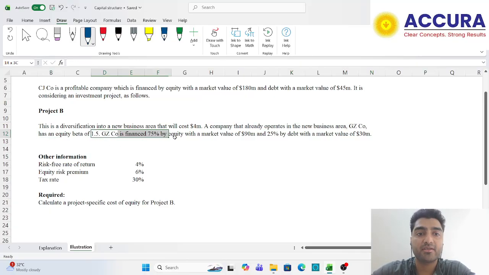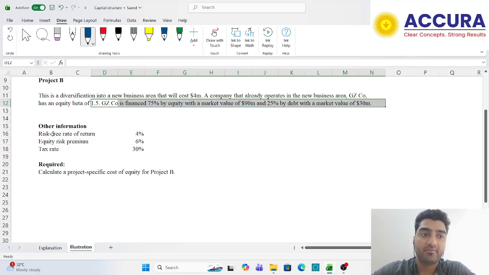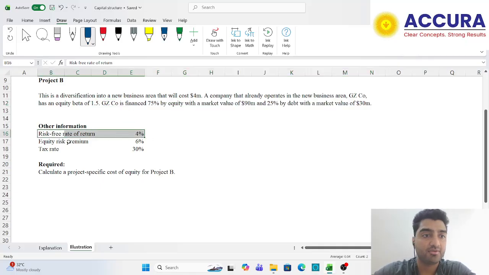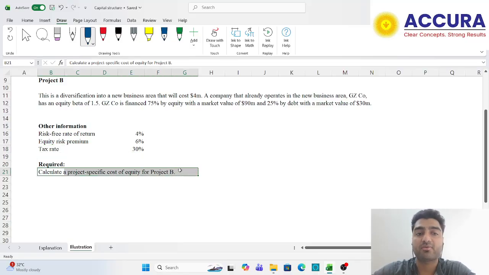Now GZ company is financed by 75% with equity with a market value of $90 million and 25% by debt with a market value of $30 million. Other information, I have risk-free rate of return 4%, equity risk premium 6%, and tax rate applicable is 30%. Calculate a project-specific cost of equity for project B.